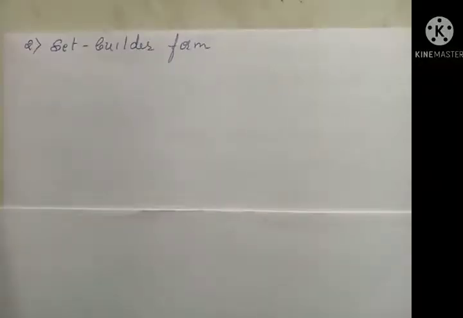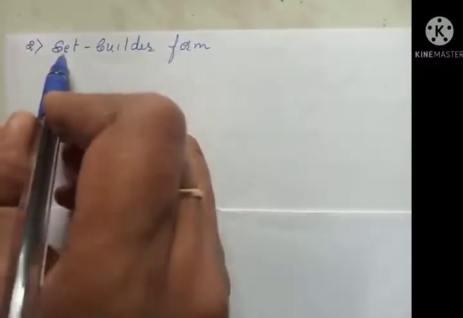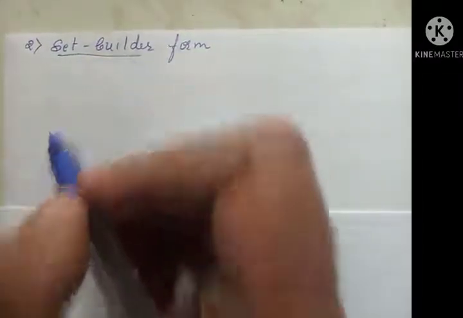Another form of representation of a set is set builder form. The name itself defines it. We are creating the set. We are defining the set. Set builder form. So how do we define? In this we write one or more variables representing an arbitrary member of the set.